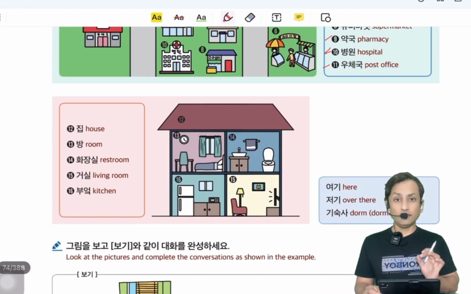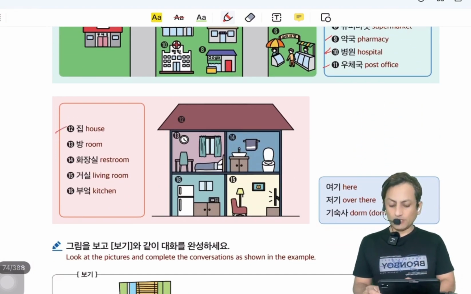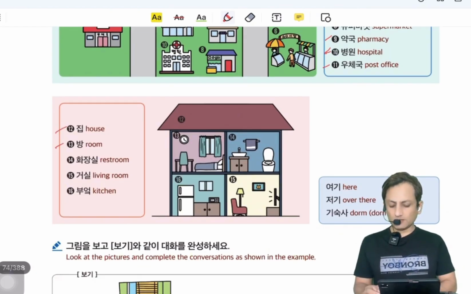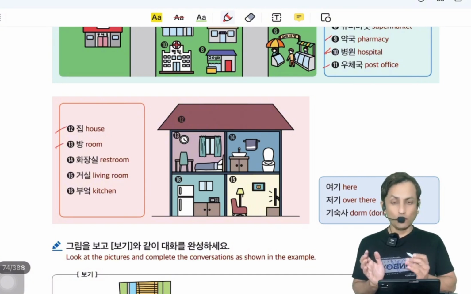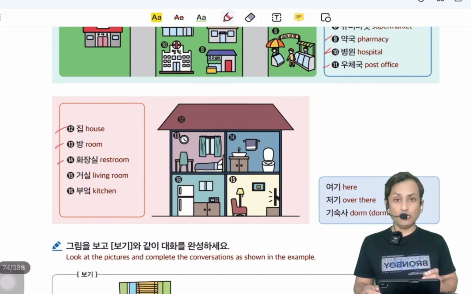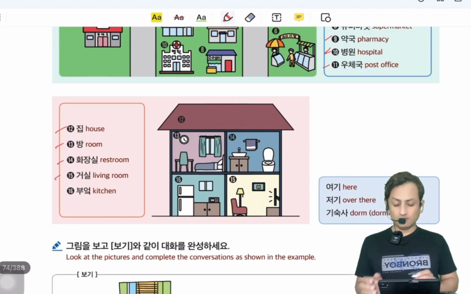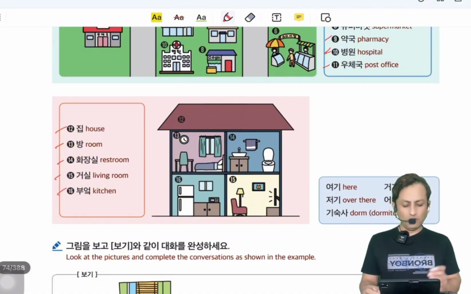Now in the next picture we have 집. Actually, complete home is 집. Now next is 방. 방 is room. 화장실 is toilet or washroom. 거실 is living area. 부엌 is kitchen.